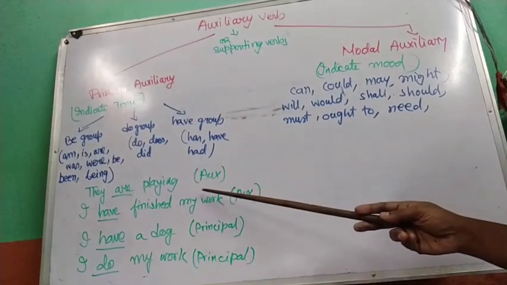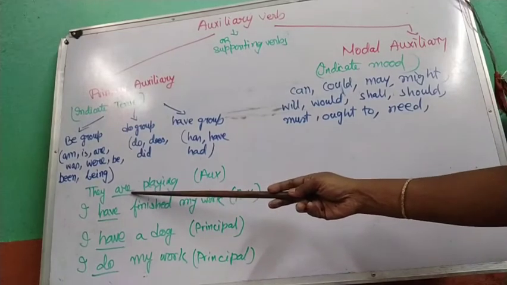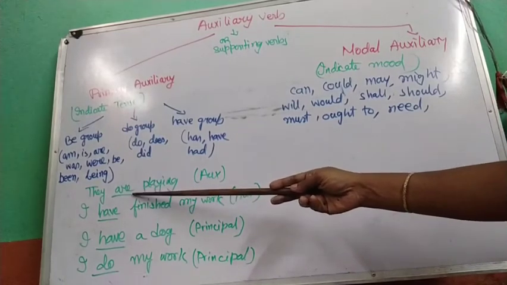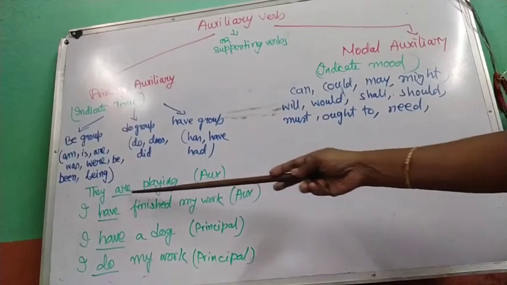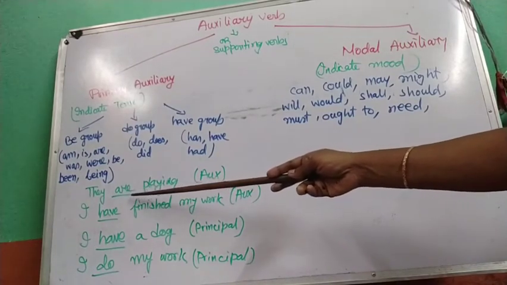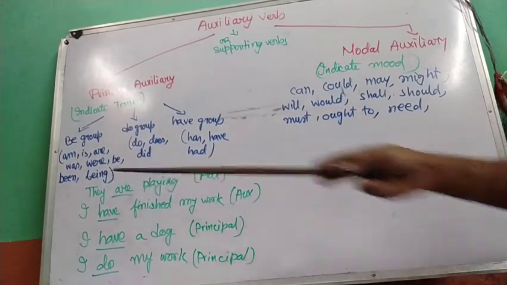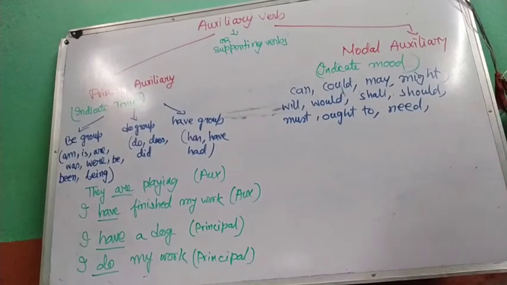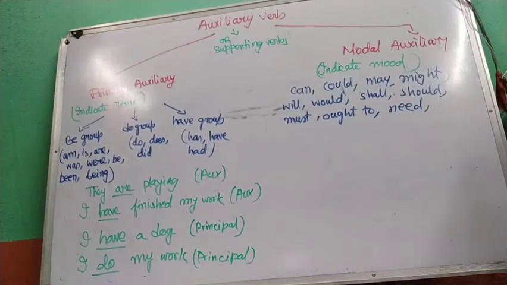Now if I say in this sentence, they are playing, see, the main verb is playing and are indicates the tense, so are is the supporting verb. They are playing: here playing is the main verb and are is the supporting verb, which is indicating that the principal verb is being done in the present. Similarly, if I write they were playing, playing remains the same and were indicates the past tense. Were is the supporting verb or the auxiliary verb.